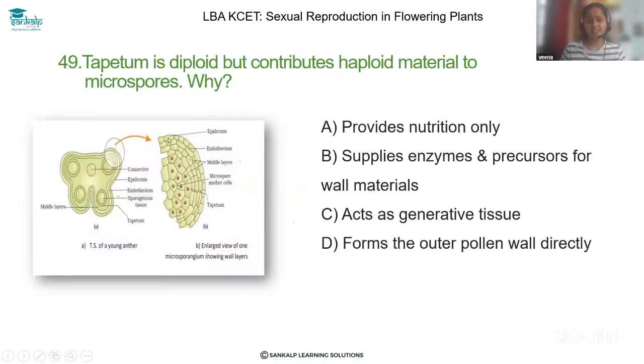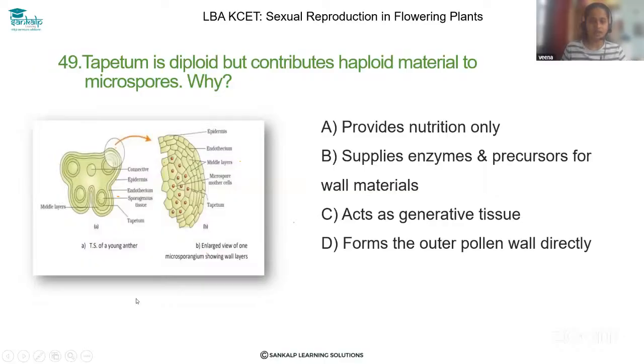It is not only giving nourishment to the developing microspores, it also contributes to the developing wall of the pollen grain because it contains some enzymes. So it supplies enzymes, and it also helps to form the wall of the pollen grain.